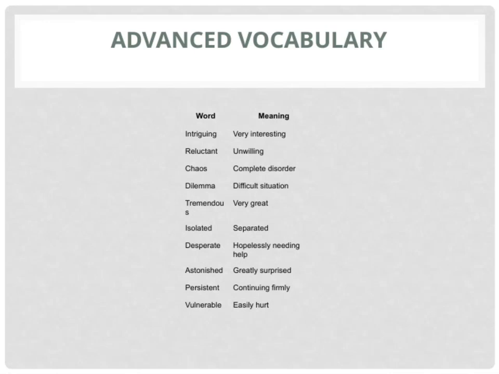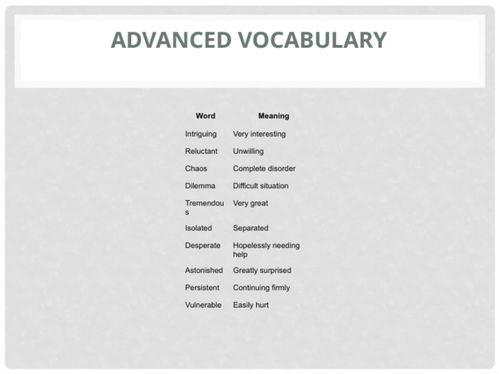Let's take a closer look at some advanced vocabulary that can really enhance your language skills. First, we have intriguing, which means something that is very interesting and catches your attention. It's a great word to describe stories, ideas, or even people that spark curiosity. Next is reluctant, meaning unwilling or hesitant to do something. We often feel reluctant when we're unsure or not fully ready to take action. Moving on, chaos refers to complete disorder or confusion. It's often used to describe situations that are out of control or messy.